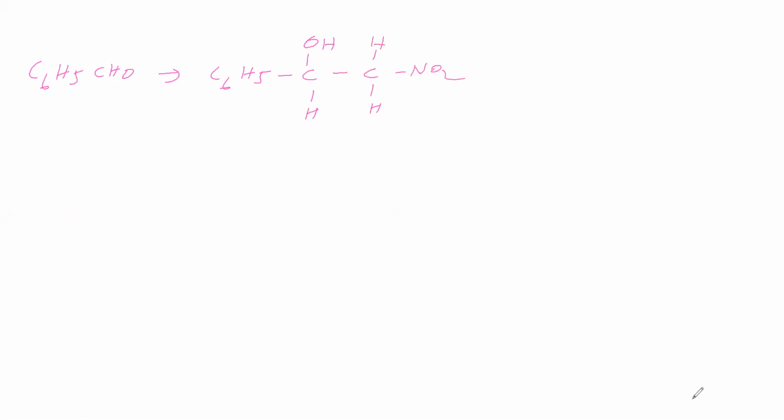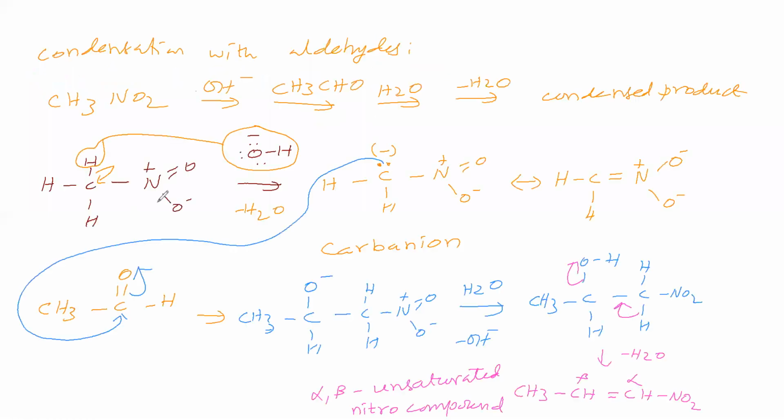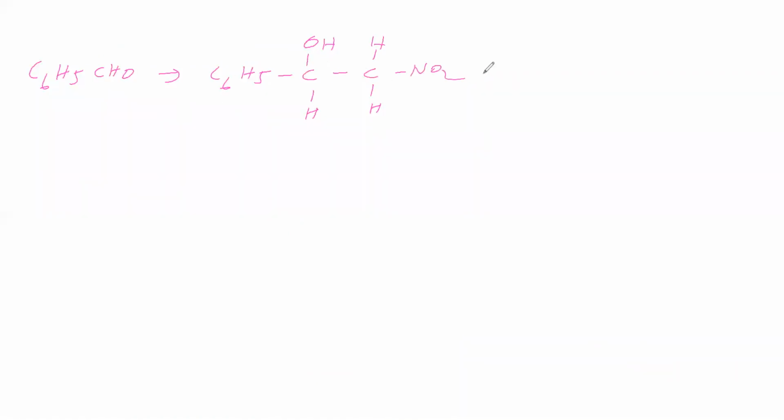So what we are taking is nitromethane, no doubt, which gives a carbanion. Instead of acetaldehyde, we are taking benzaldehyde, that's all. Instead of CH3, we are taking C6H5. There is no change, remaining all same. From this water will be eliminated, so we will get C6H5CH=CHNO2.